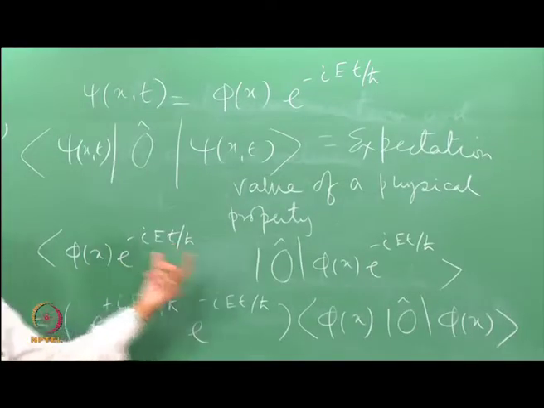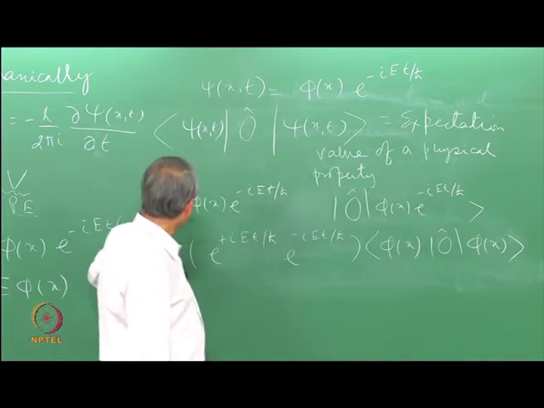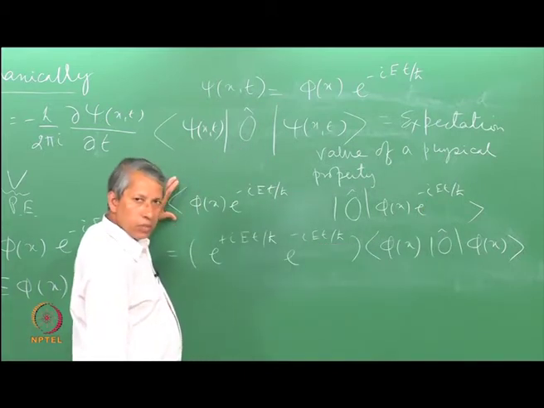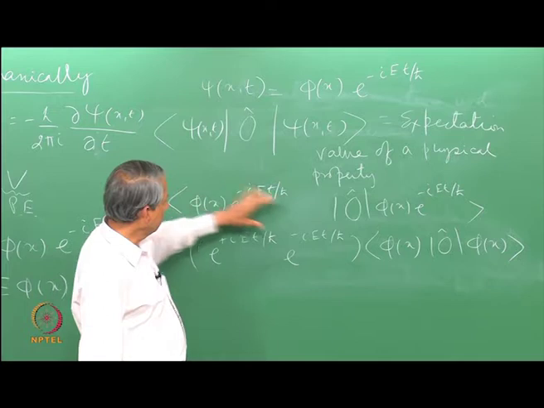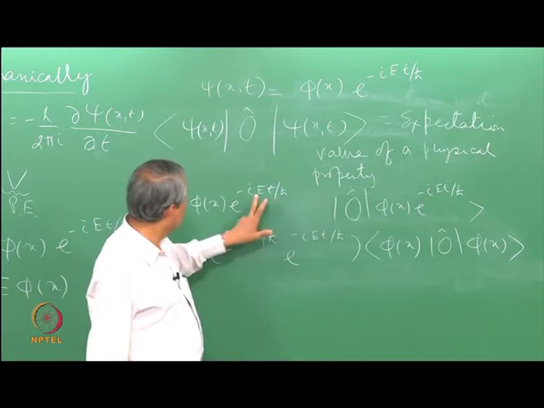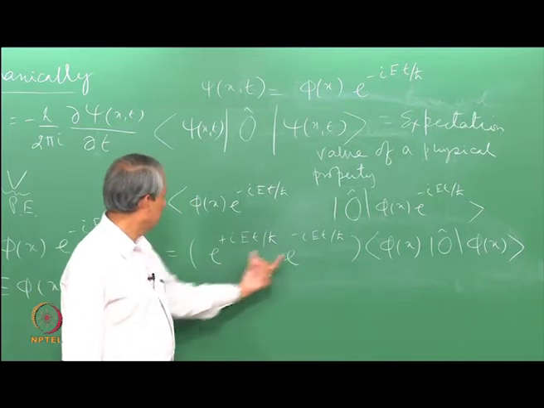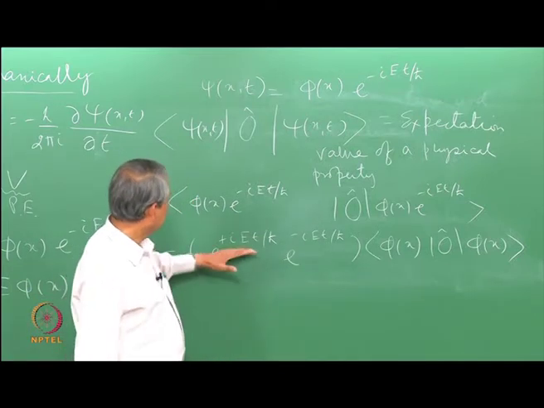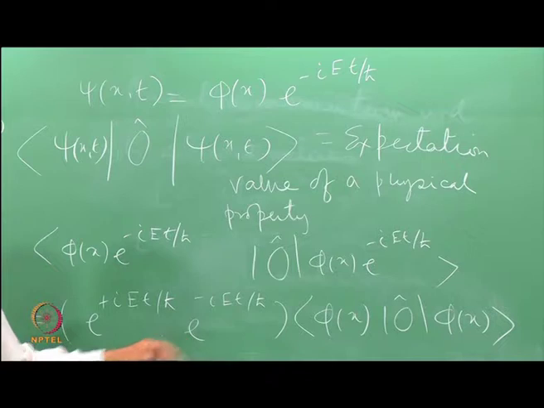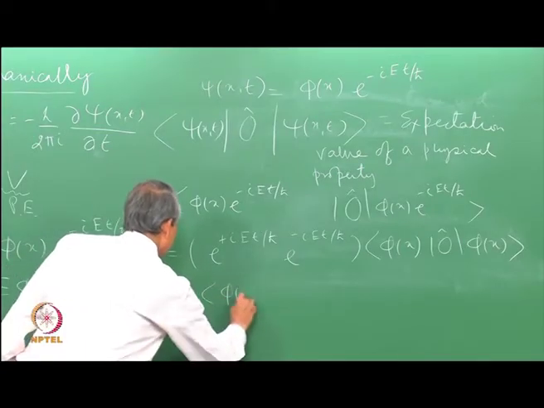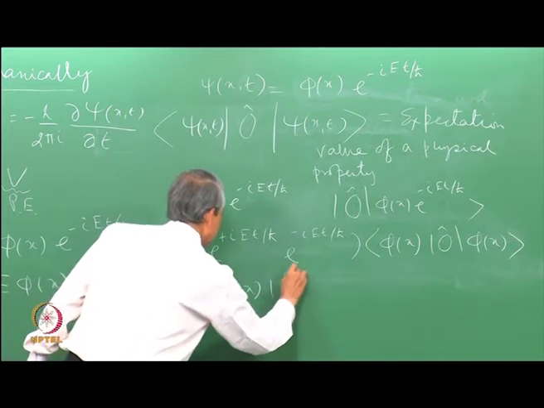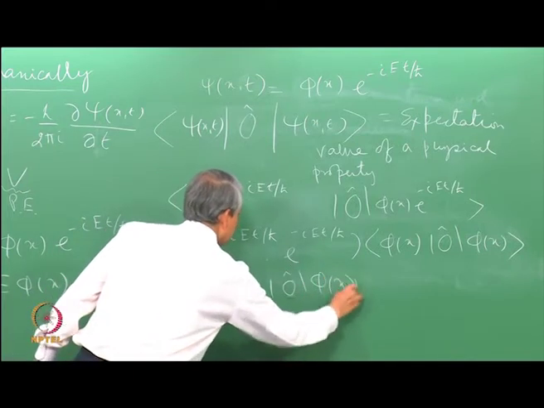I can take this term out of the integral because this integral is with respect to only the space coordinate. It does not involve integration with respect to time. This is a function of time, this is a function of time. So, this can come out of the integral to give rise to this term. Now, here see these are complex conjugate of each other. So, this gives rise to just 1. So, this is actually equal to therefore the integral of phi star x O phi x.